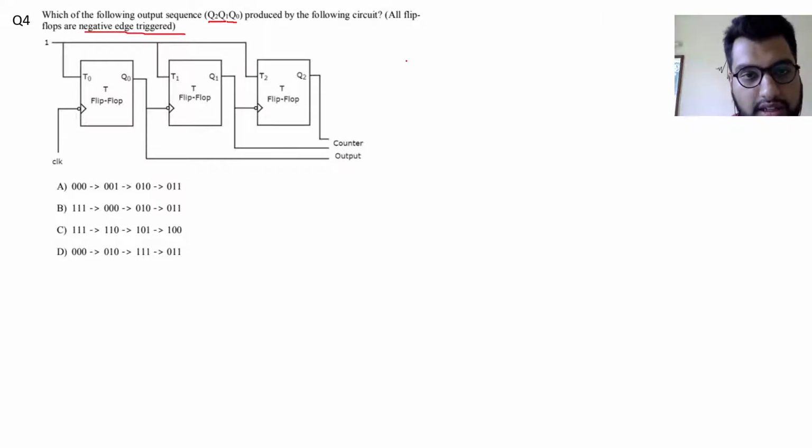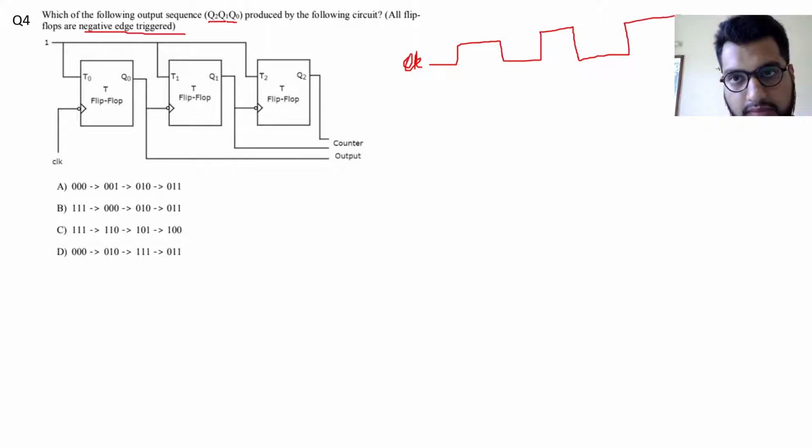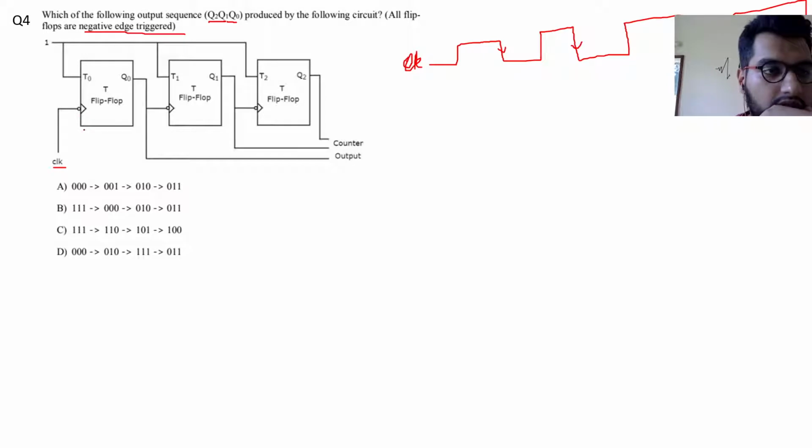So before we start, let me first draw the waveform for the clock. These are negative edge triggered, so I'll mark the negative edge only. This clock goes to this T flip-flop, which is Q0, so I'll mark this Q0. Since the question has not given anything regarding the initial states, let's assume that all the states were equal to 0, 0, 0. So this was equal to 0.